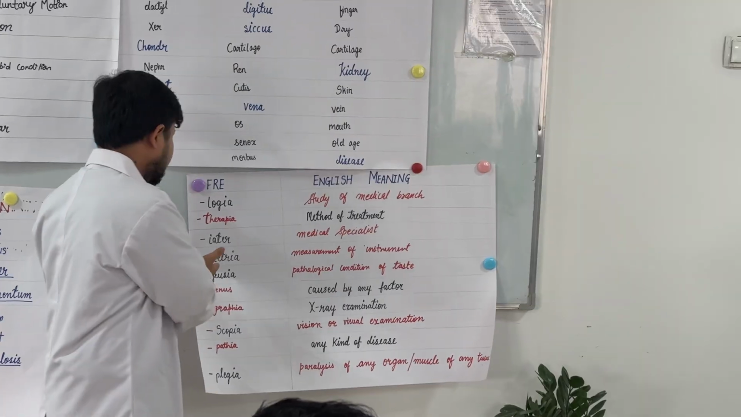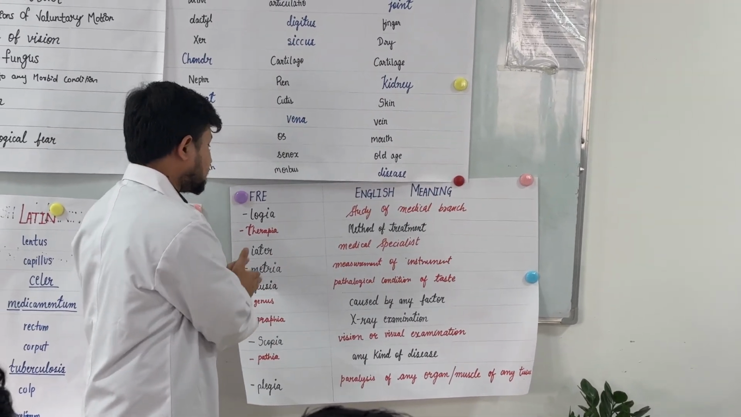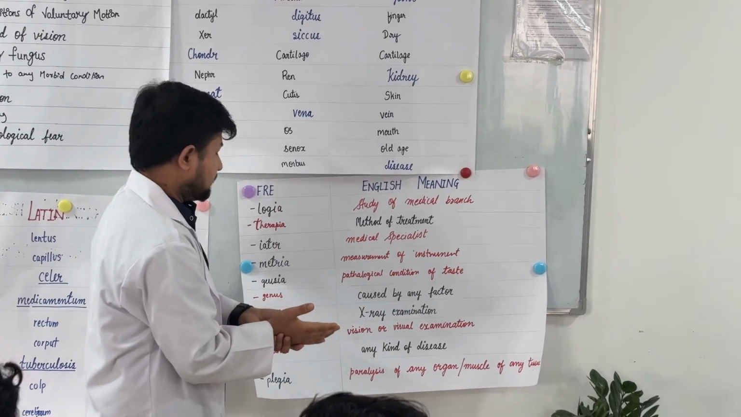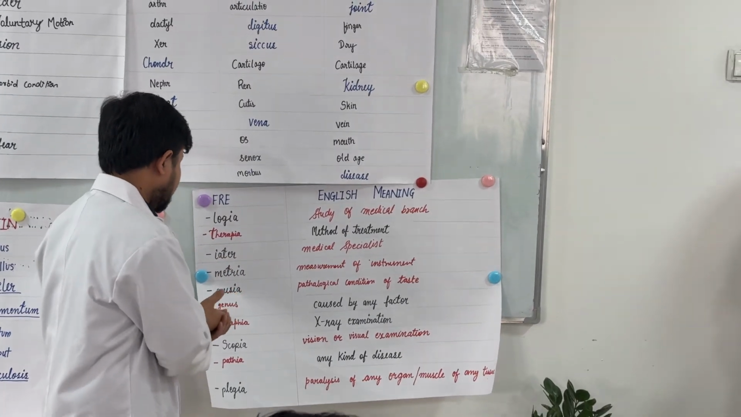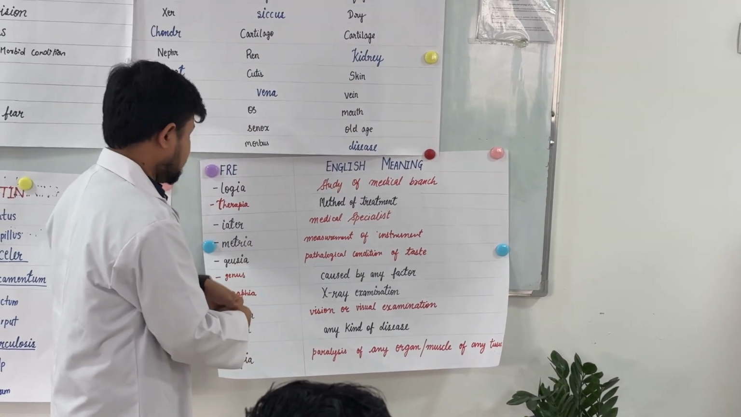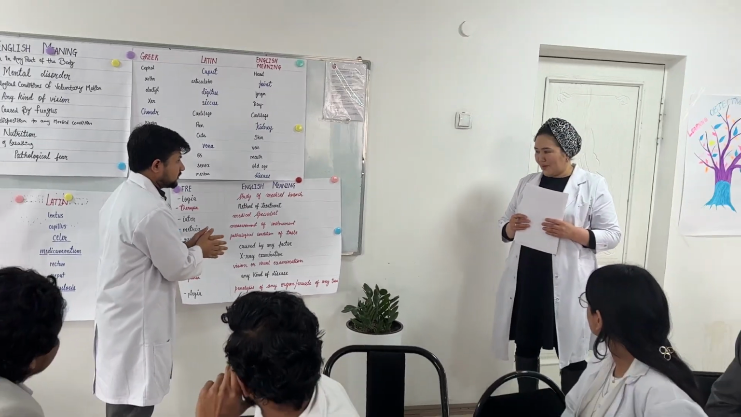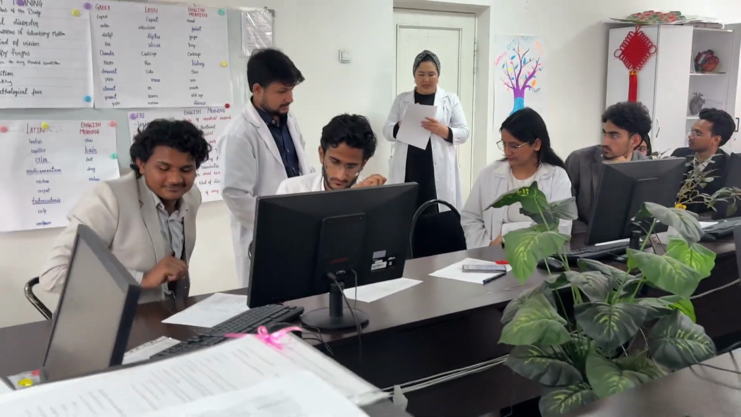Okay. And geusia, a pathological condition of taste. Okay, well done. Genesis, caused by any factor. Okay. And graphia, X-ray examination. And scopia, vision, visual examination. And okay. Pathia, any kind of disease. And plegia, paralysis of muscles of any organ or tissue. Okay. Have a seat, guys. Well done. Okay, very nice.